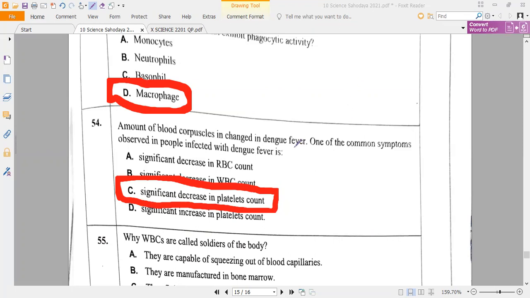Sir, white blood cells also will decrease, no, sir? No. White blood cells, maybe they are not inactive. So only platelet counts will fall down. Okay, significant decrease in the platelet counts. That is dengue fever.